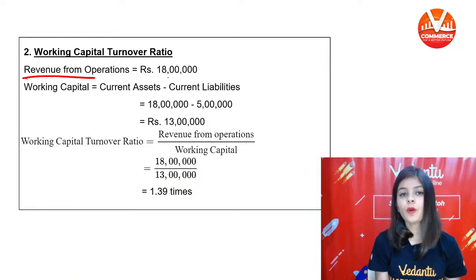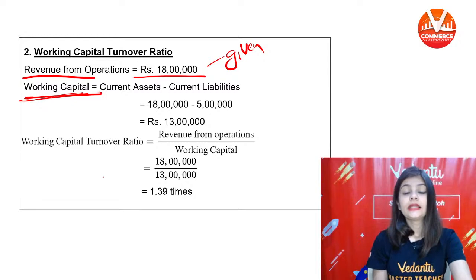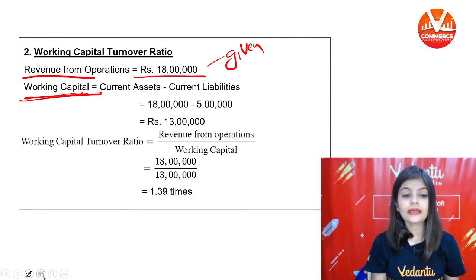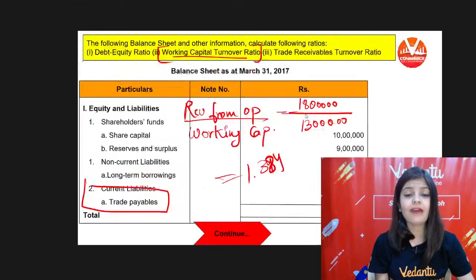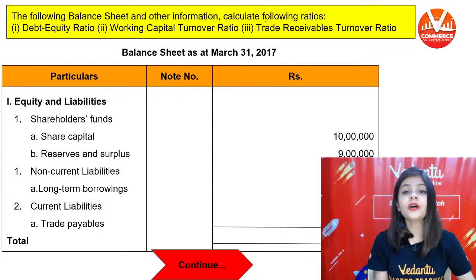So revenue from operation was given already in the question. We have calculated working capital. Now we will calculate the next one. The next we have to calculate is trade receivable turnover ratio.